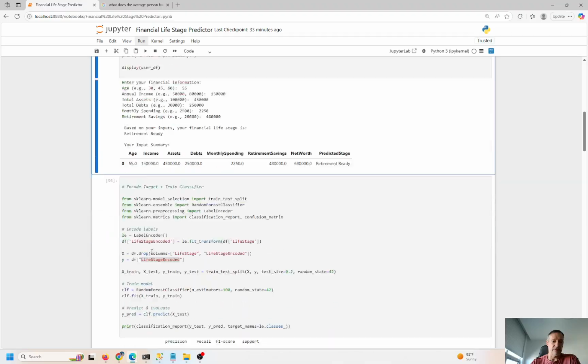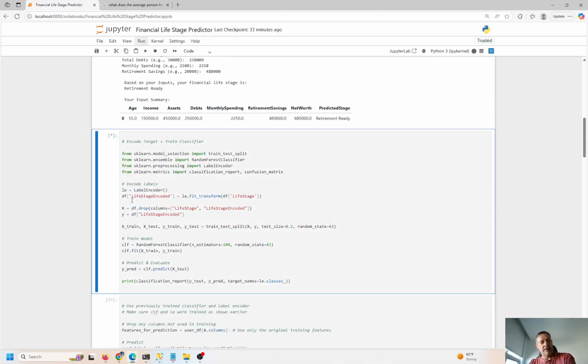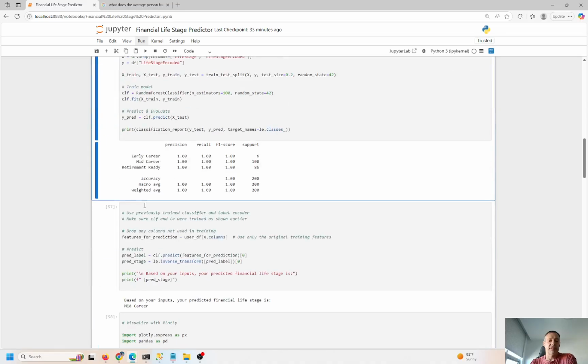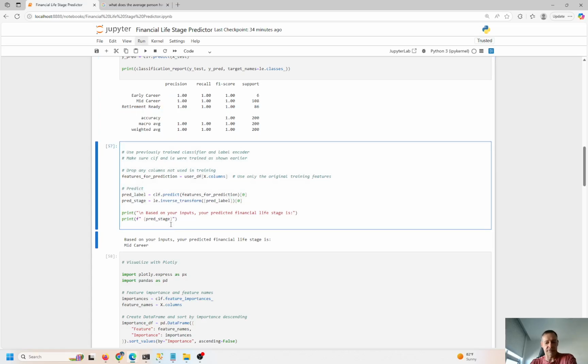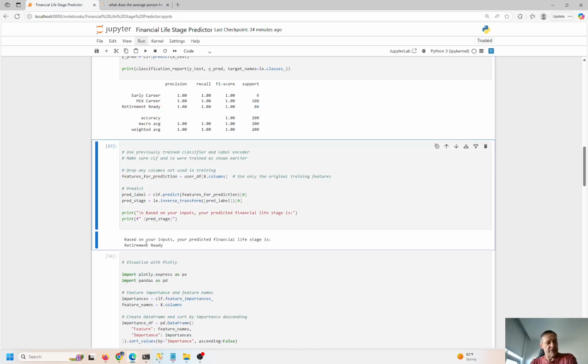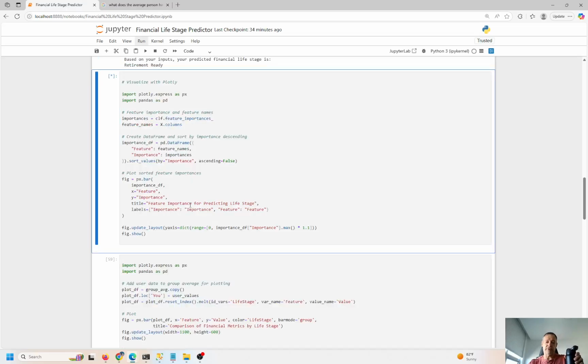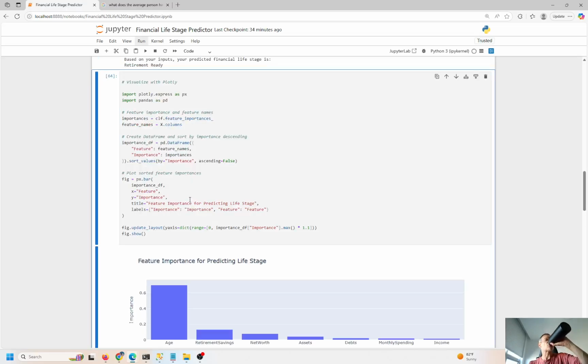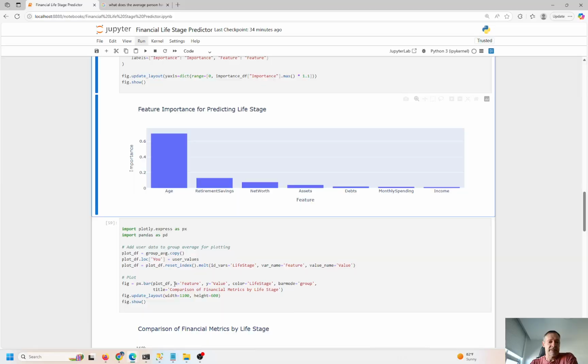Okay, this is probably a little bit more realistic than the last one. Control Enter to run it and make the prediction here. Okay, so we have all ones over here. This is a very, very basic scenario. That's why it's coming out basically perfect here. Based on your inputs, the predicted financial life stage is retirement ready, right? This guy's 55 years old, pretty much ready for retirement. Control Enter to refresh. And again, age has a big influence, 69% influence on the person's readiness to retire.